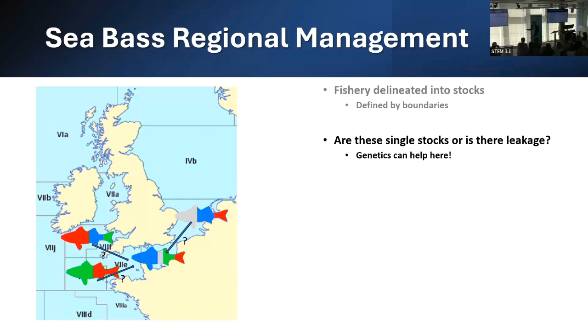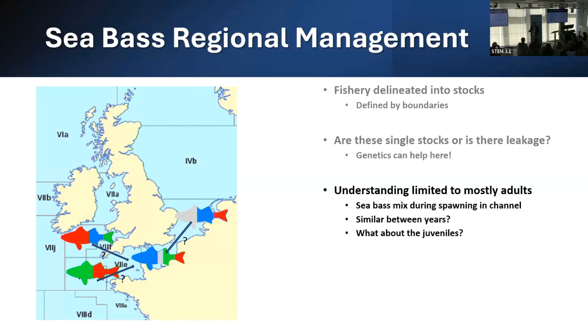And so if you're looking at population structure, essentially how related individuals are between each region, we can try to work out stock origins through this. And genetics is a really important tool in doing this. However, to date, most of our understanding of sea bass genetic connectivity is derived from the adult populations. We suspect there's quite a bit of mixing that occurs. And again, that raises the question of how should we treat that stock?